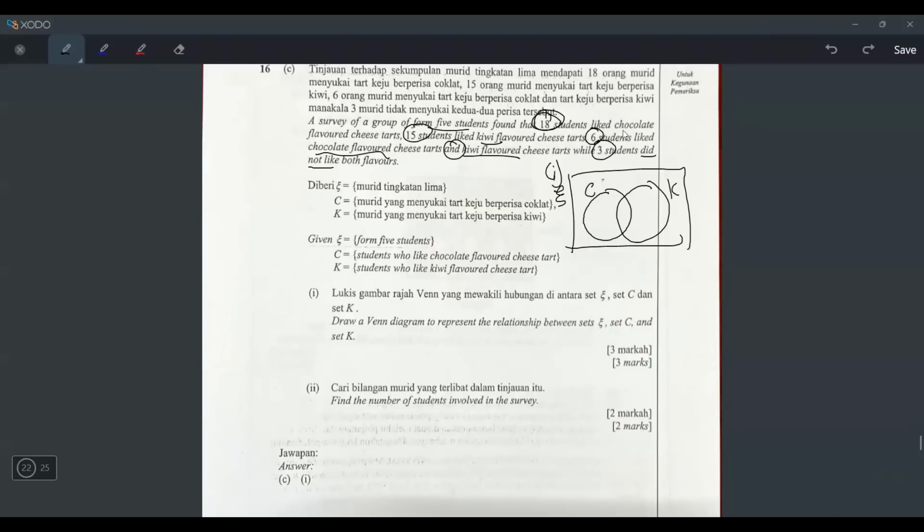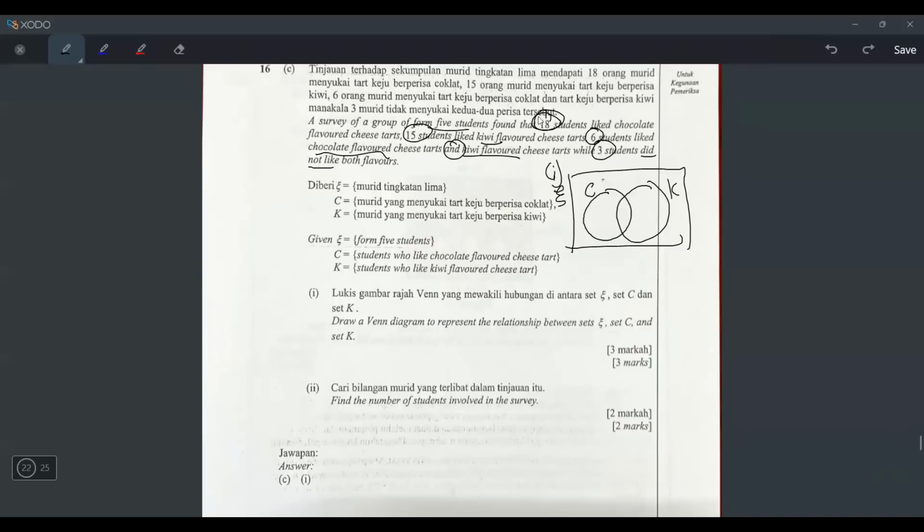Unless they put the word "only". If they write 18 like chocolate only, then I can write the 18 here, because this is for students who like chocolate only. Then what about this? This one is for the ones who like kiwi only. And this one will be chocolate and kiwi both.